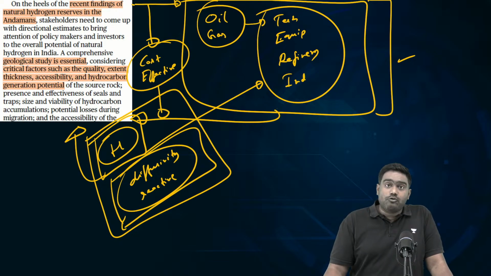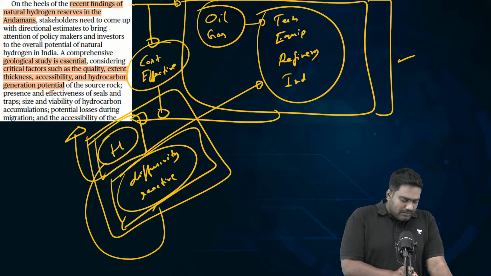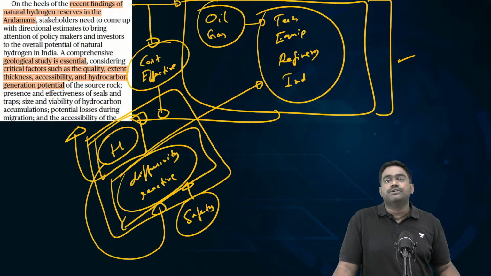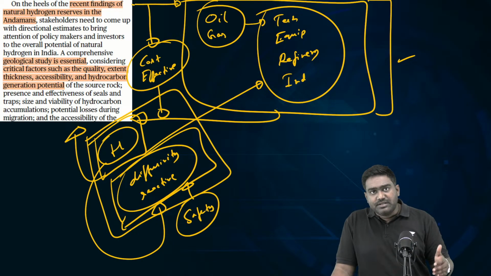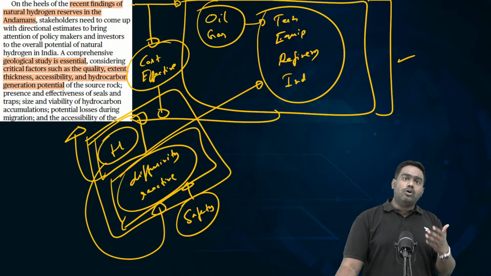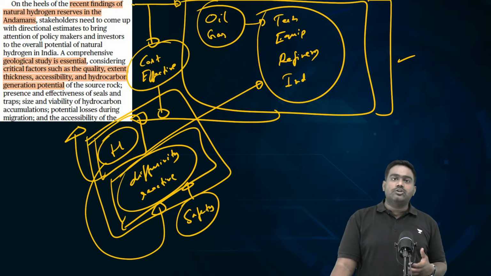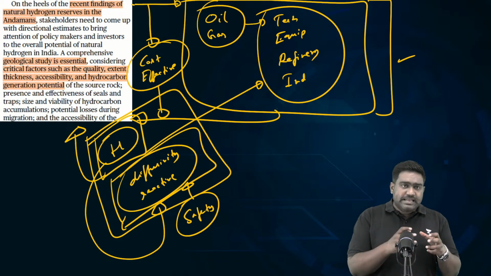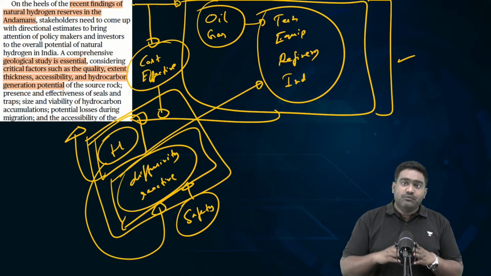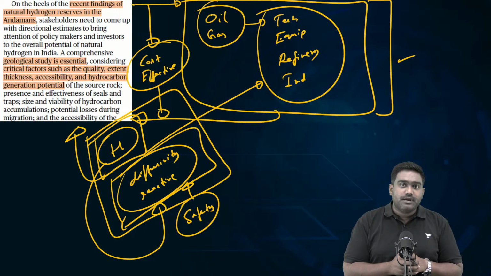And also, you need to focus on safety. Given that hydrogen has high diffusivity and reactivity, it can be explosive as well under the right conditions. So you need to mitigate the safety risks associated. So there's a need for a lot of research to bring out new technologies, new processes through which we can explore hydrogen and exploit hydrogen safely in a cost effective manner, which is viable financially as well.